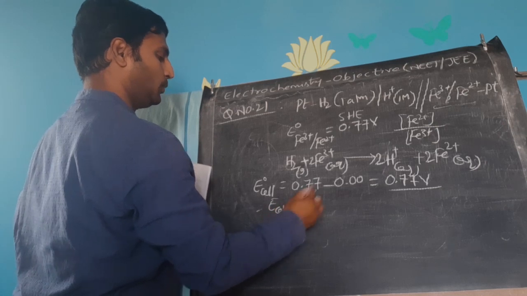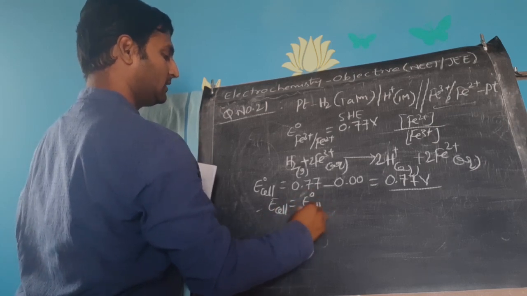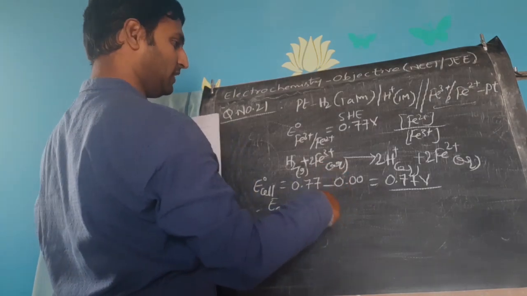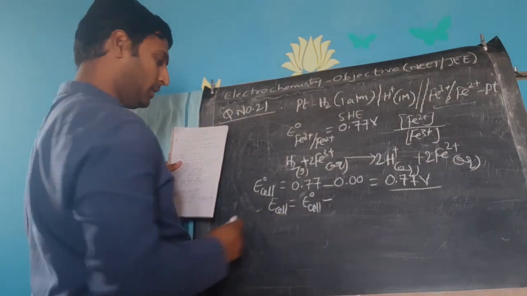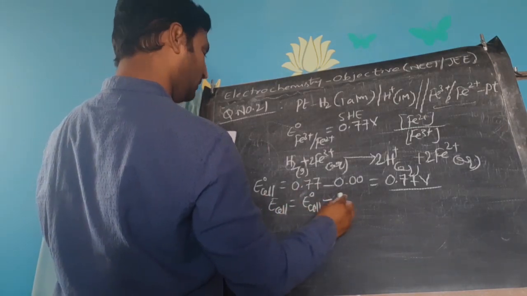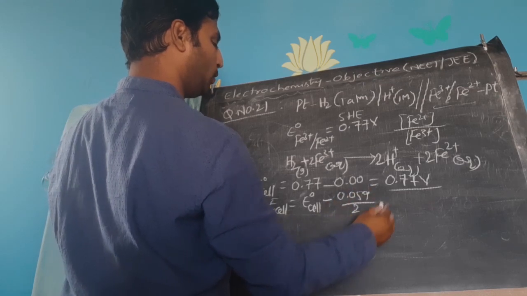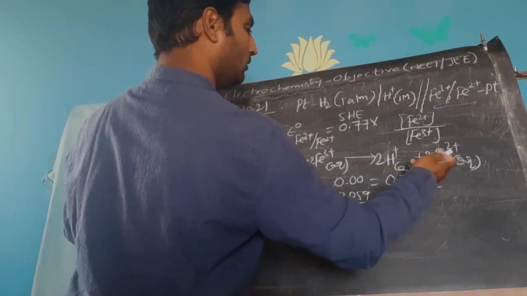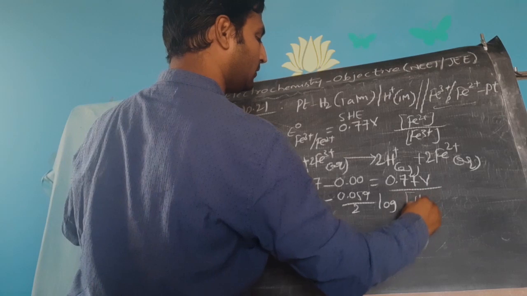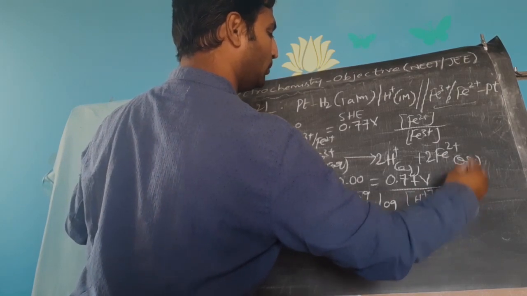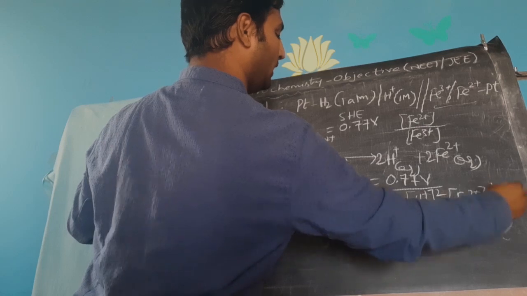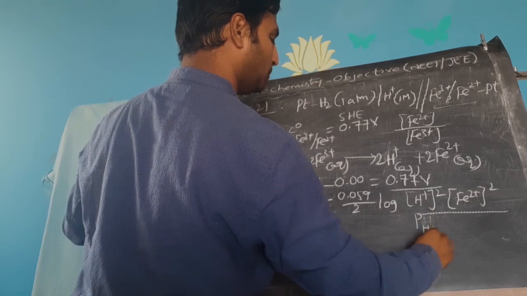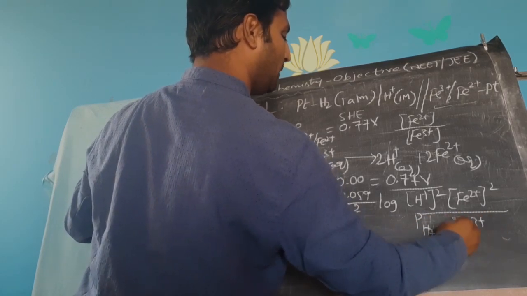E cell is equal to E naught cell minus 0.059 by 2 log of products by reactants: H plus square into Fe2 plus square divided by partial pressure of H2 into Fe3 plus square. I take minus because he wants the concentration of Fe2 plus by Fe3 plus.